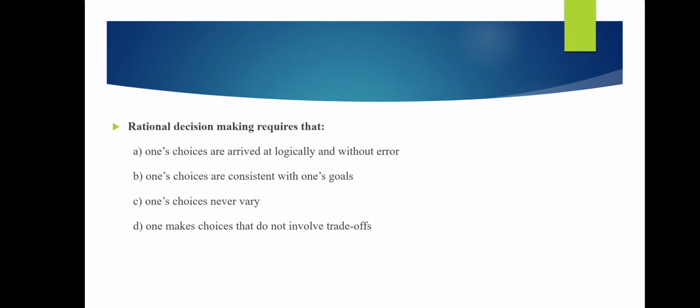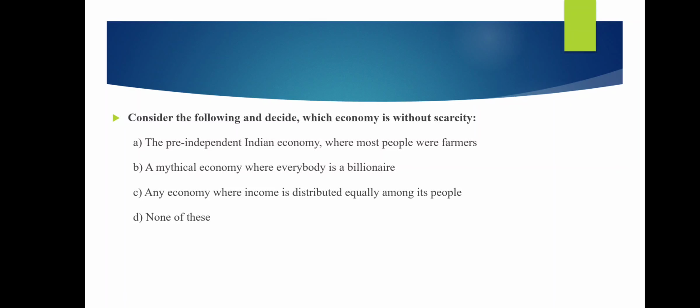B is the right answer. Consider the following and decide which economy is without scarcity. Here, none of the above, because every economy has scarcity. D, none of the above, is the answer.